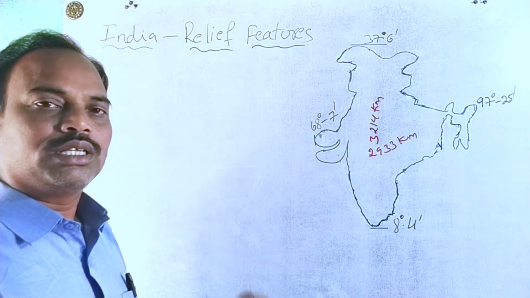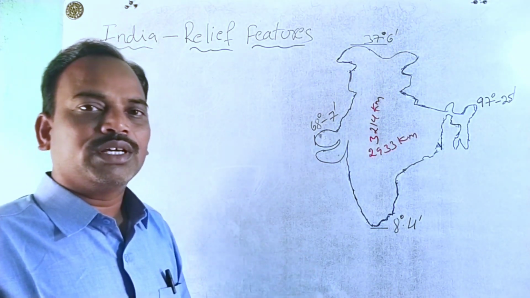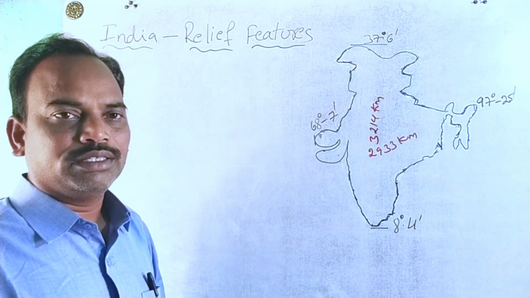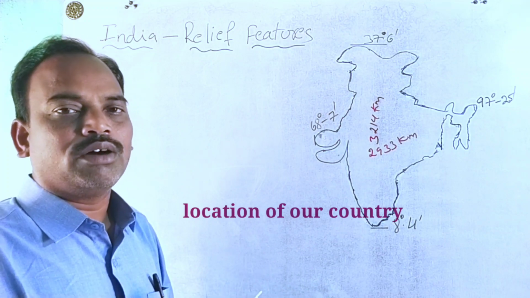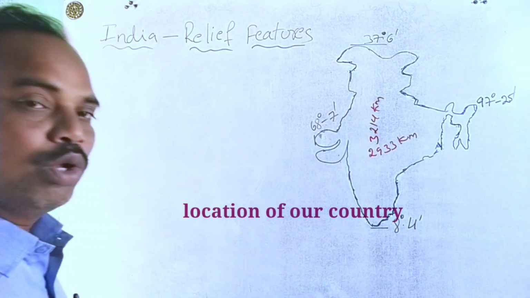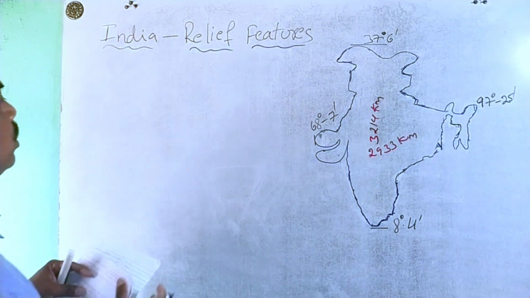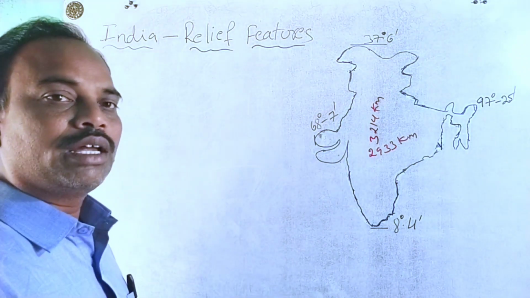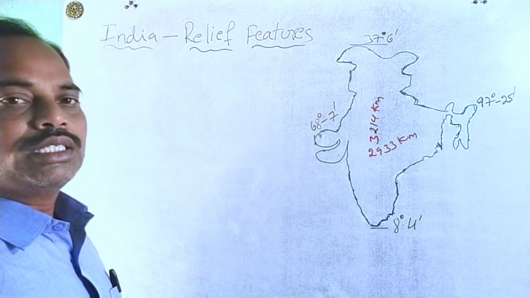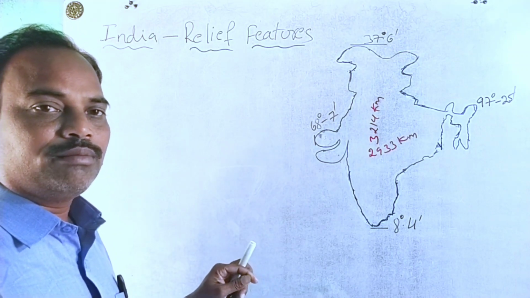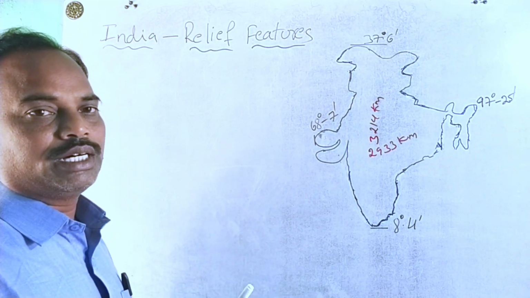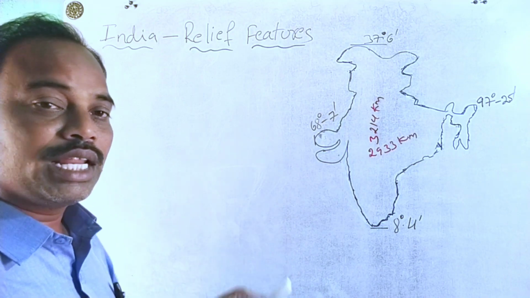Now, the extent of the subcontinent of India in the Asian continent, and at the same time, the location of our country. India lies in the northern hemisphere, and at the same time the eastern hemisphere, north and eastern hemisphere.